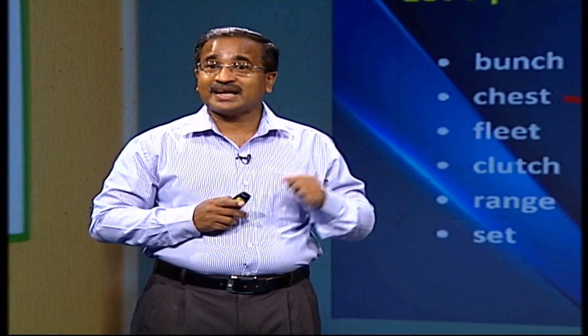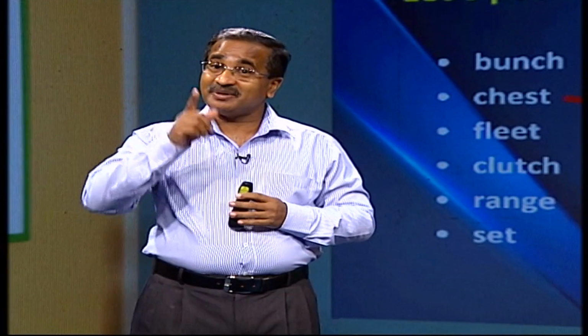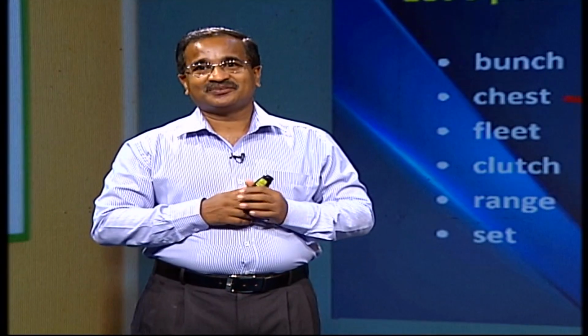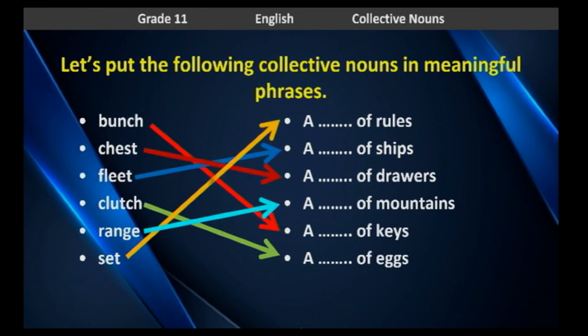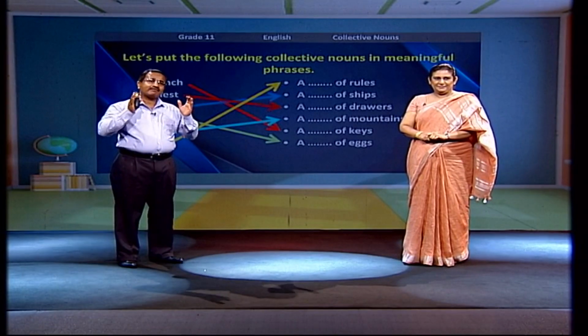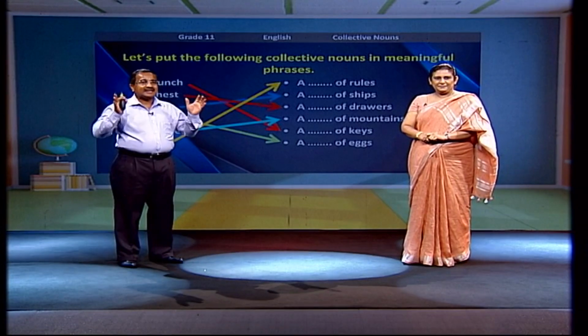Let's see whether Nirmala can put these collective nouns in meaningful phrases. Yes, children, let us do this together. First one. A chest of drawers. Second. A bunch of flowers. Third. A bunch of keys. A fleet of ships. Fourth. A clutch of eggs. A range of mountains. A set of rules. Okay, that's correct.